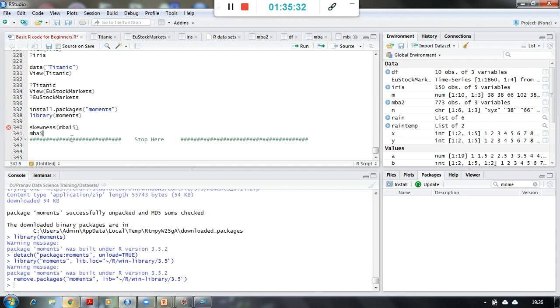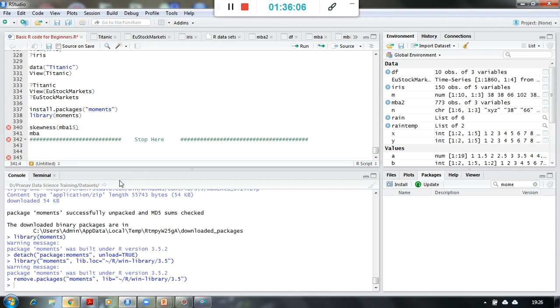Okay, but it should come like this, right? See, MBA2 is available only. MBA1 and MBA3 are not available, and you can simply see it by looking at these symbols as well. So this is a term, or what you can say, a word used in this particular code, and that is why it is appearing, but it is not a data frame. It is not a data frame. This is a data frame, right?